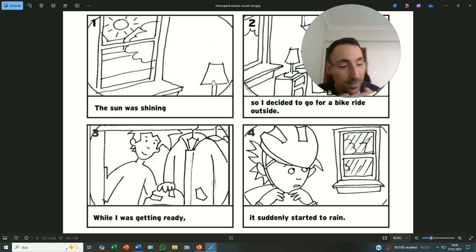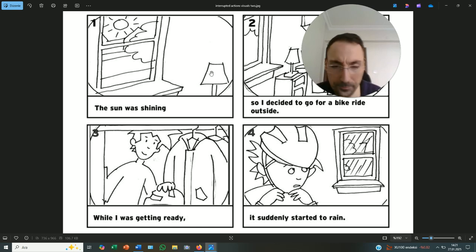And when he suddenly looked out of the window and saw that it suddenly started to rain, which is the interrupting action. So the main action is the guy's getting ready, because getting ready by getting dressed was already happening just before it suddenly started to rain.